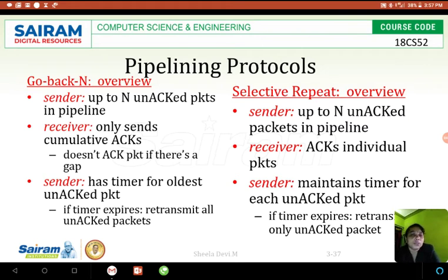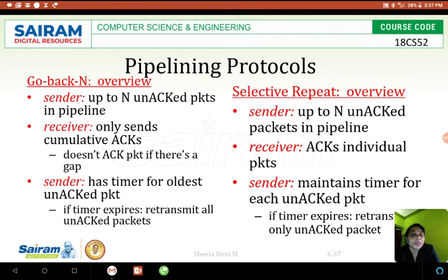In Selective Repeat, what happens? The sender can send up to n unacknowledged packets in a pipeline as usual, but the receiver acknowledges individual packets. So if the sender sends packet 1, immediately acknowledgement 1; packet 2, acknowledgement 2; packet 3, acknowledgement 3. As in the previous case, if packet 3 is lost during communication, then what will happen in the Selective Repeat protocol, if the receiver is expecting packet 3 but it is lost during communication?